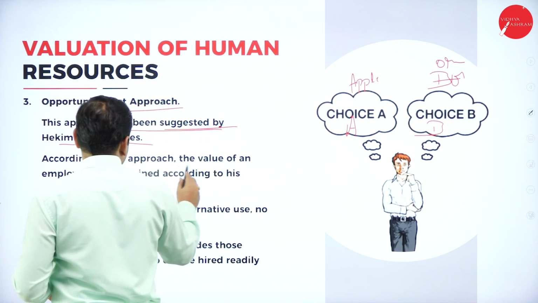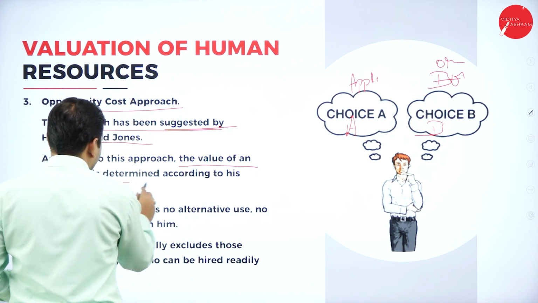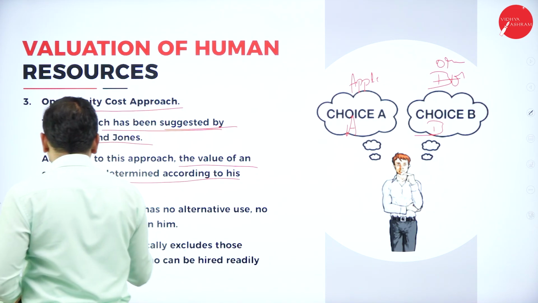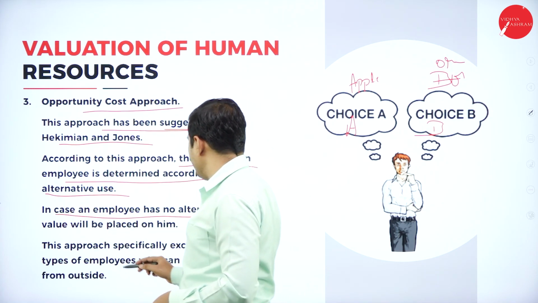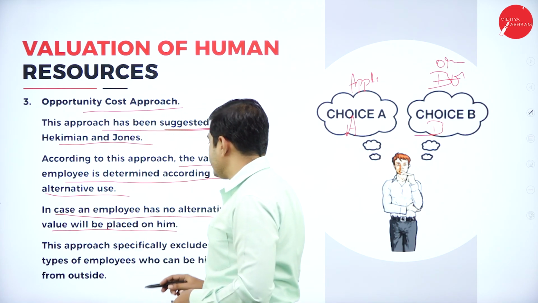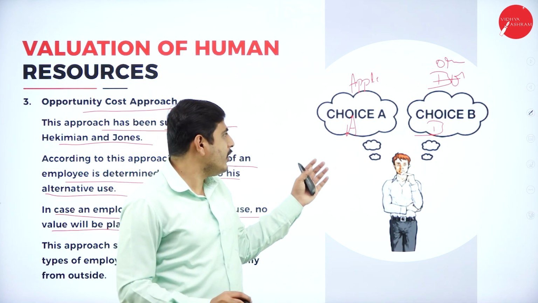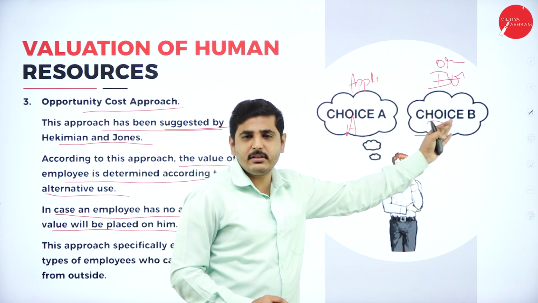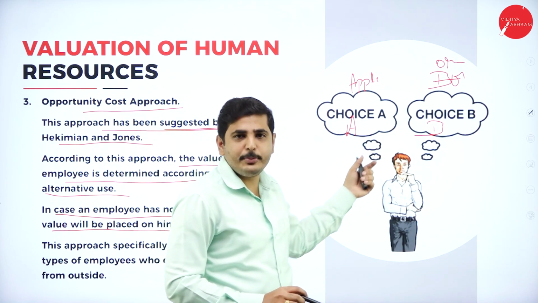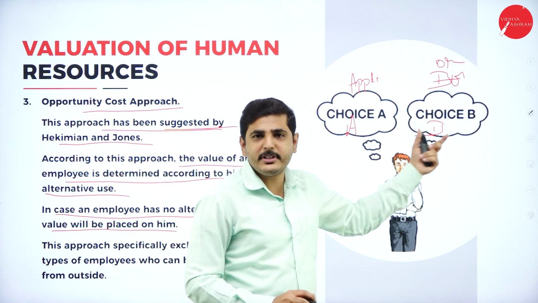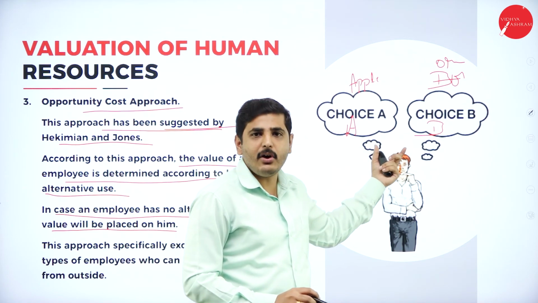According to this approach, the value of an employee is determined according to this alternative use. So in case an employee has no alternative use, no value will be placed on him. So on what basis do we have to select the employee? Who has to be selected will have different alternative uses.